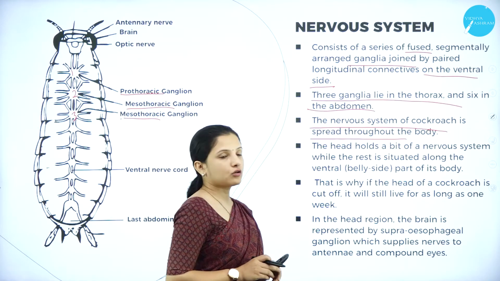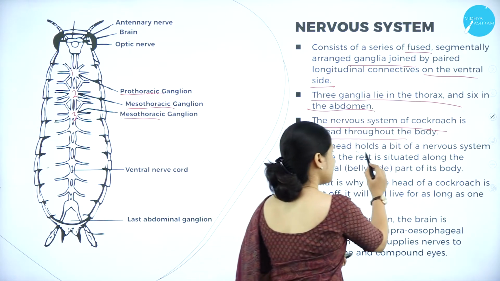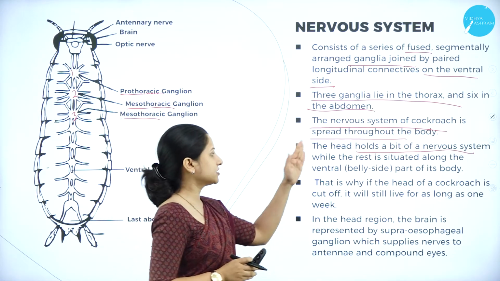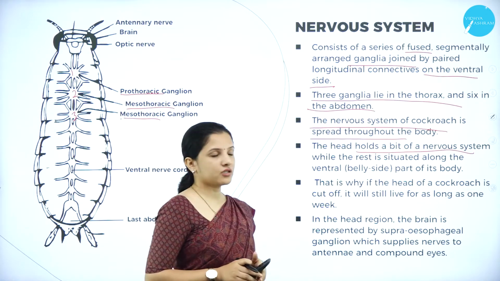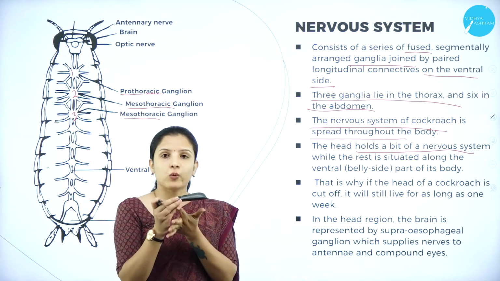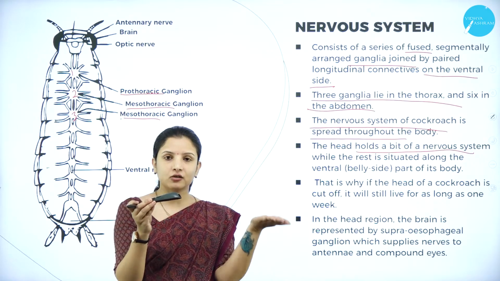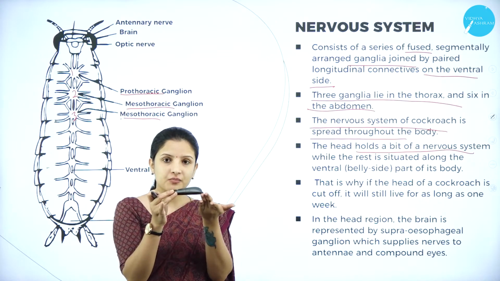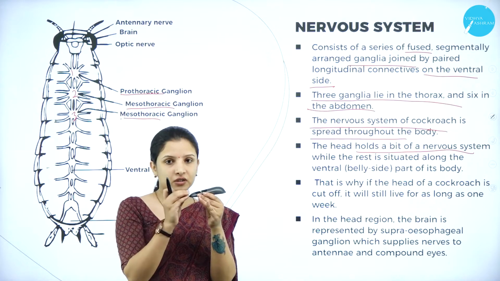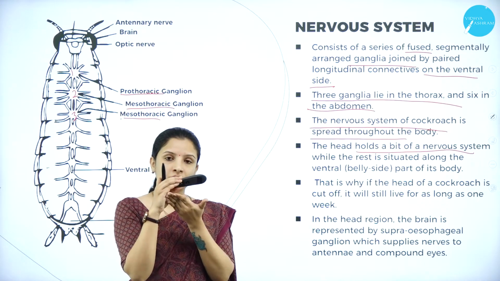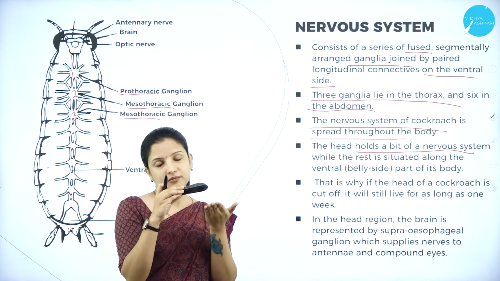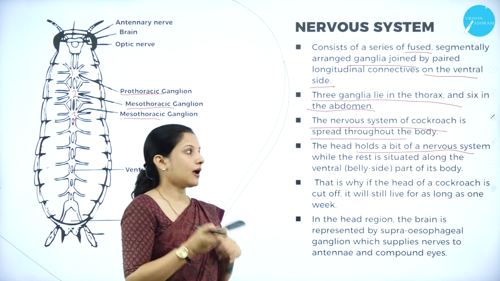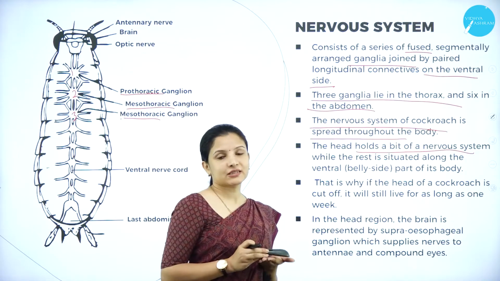The head of the cockroach holds a little bit of the nervous system, while the rest of the nervous system is situated along the ventral part of its body. Why the ventral part? Because the ganglia are connected to one another in the ventral part itself, right? So in the head a little bit of the nervous system is present, but the remaining nervous system of the cockroach is present in the ventral part, that is, in the thoracic and the abdomen region, the belly side of the cockroach.